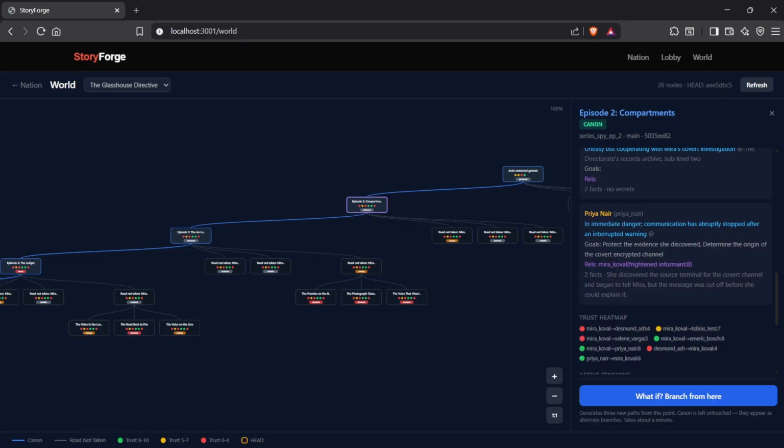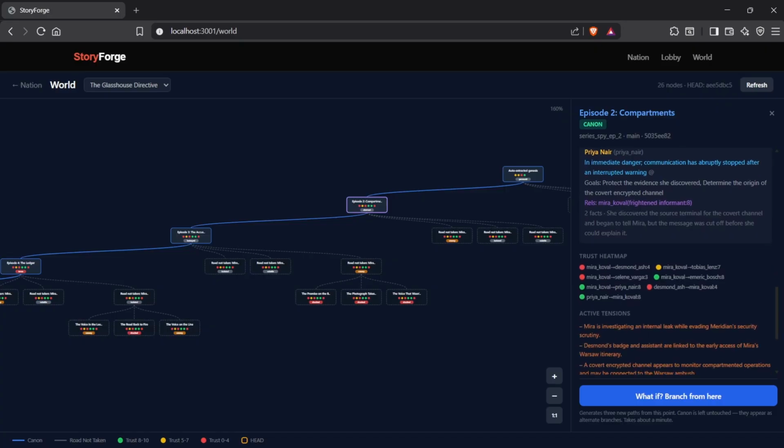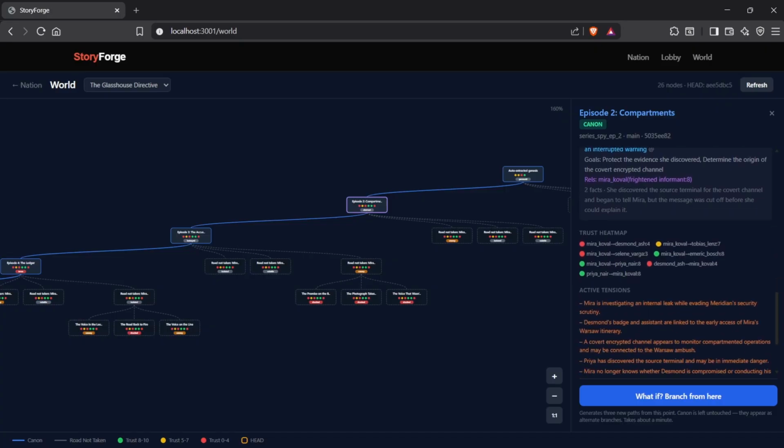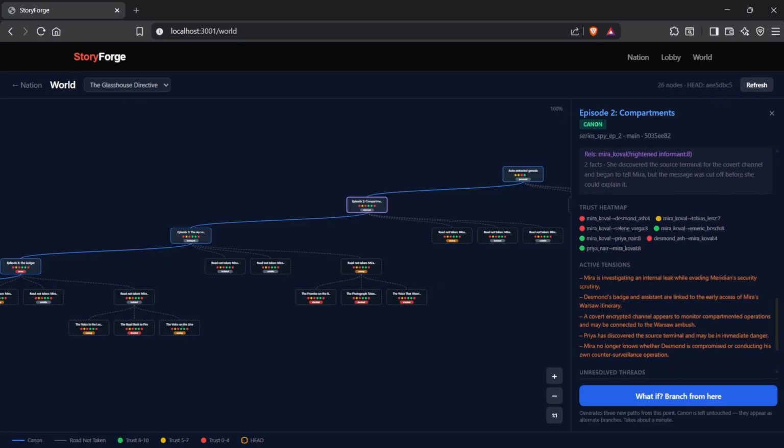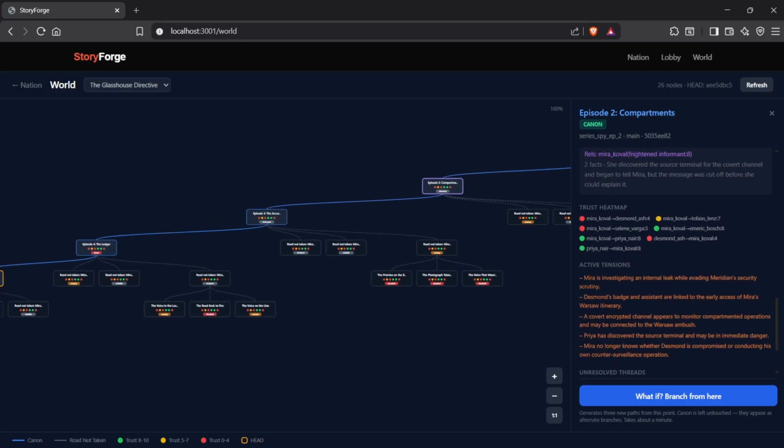So what is the story graph? You can imagine it as Git for story worlds, a persistent, versioned world-state database that tracks every character, relationship, secret, item, and location across every branch. Every story node is a full world snapshot. Commits branch and fork like Git. Users or agents can create alternate timelines from any point in history as well. Agents never hallucinate context. They query the graph for exactly what they need.